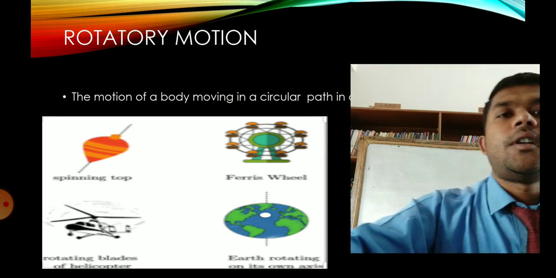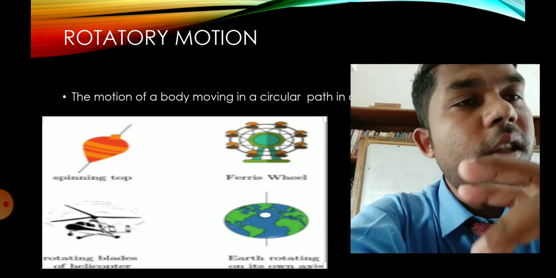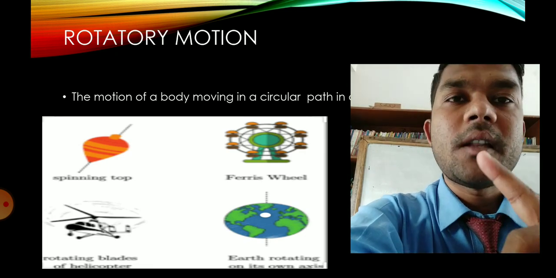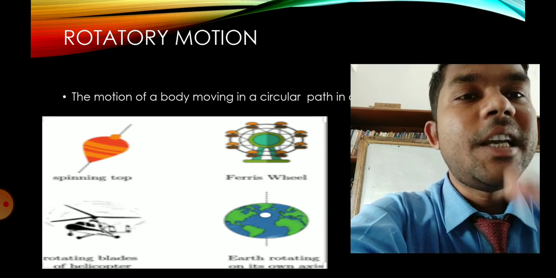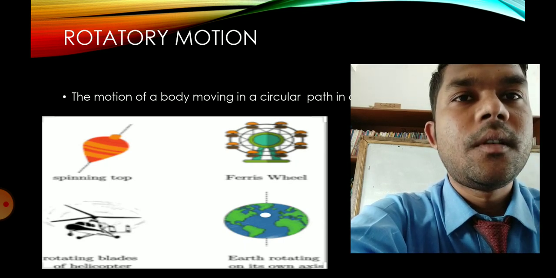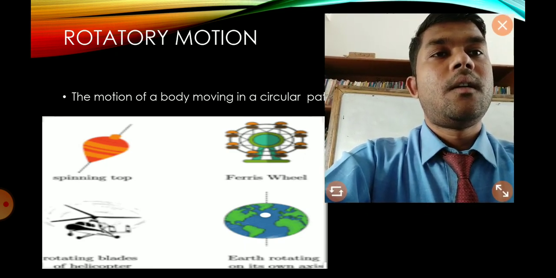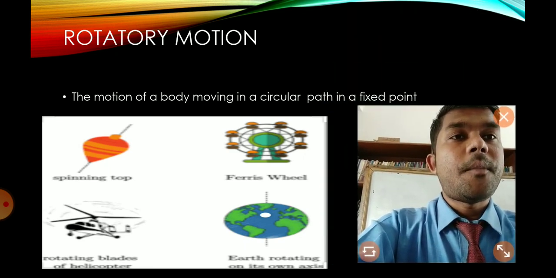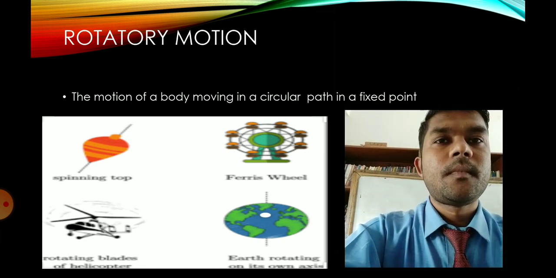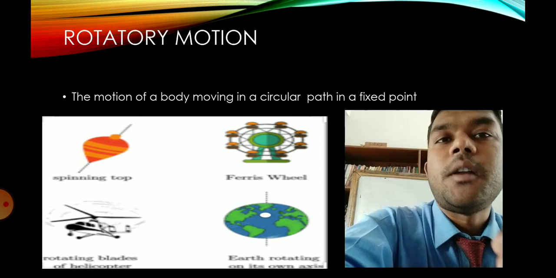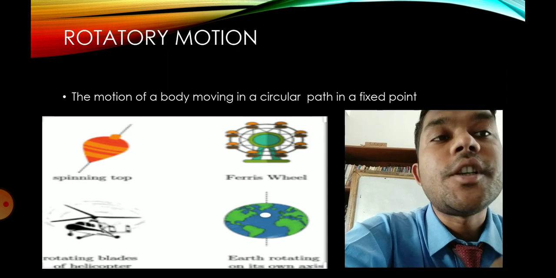Next, rotatory motion. Now rotatory motion and circular motion, in both the body is moving in a circular path, but in rotatory motion they have a fixed point through which it rotates. The motion of a body moving in a circular path about a fixed point is rotatory motion.